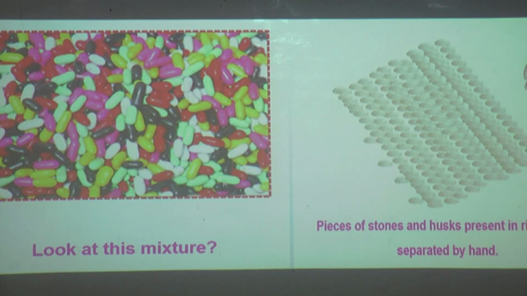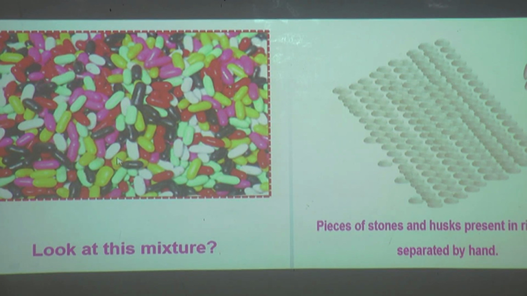Look at this mixture. What can you see here? Yes, these are tablets of different colors: black, red, pink, green, white. After looking at this, you can easily tell that this is a mixture. It is a combination of many different substances, but all of them are in the form of solid. Can you separate this mixture? Yes, it's very easy.